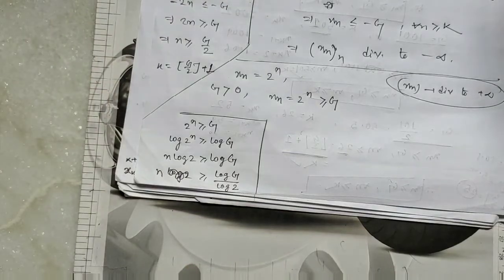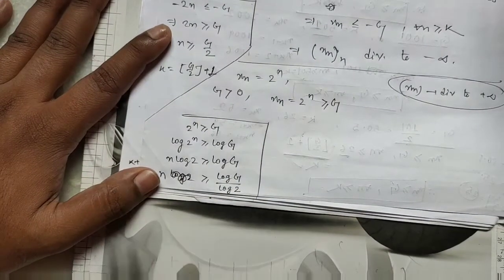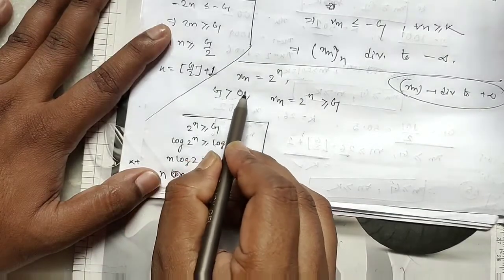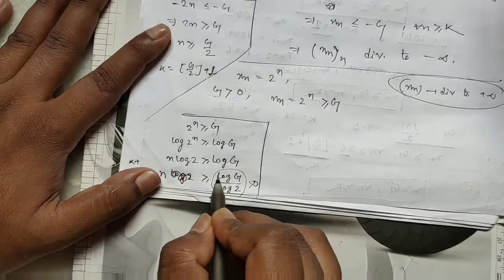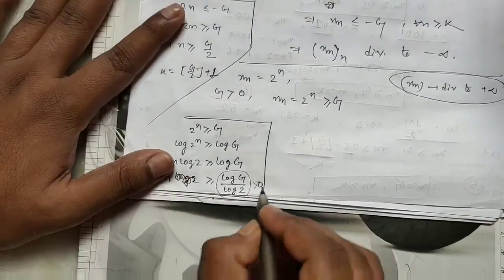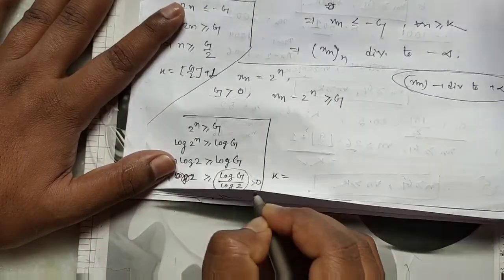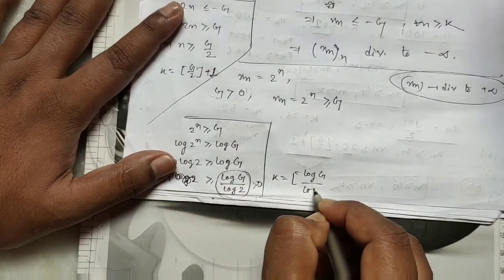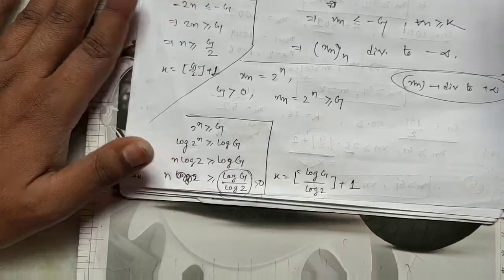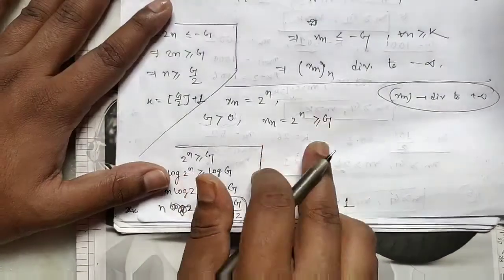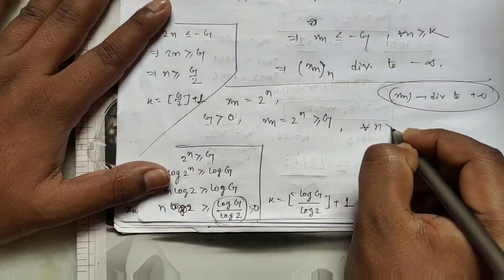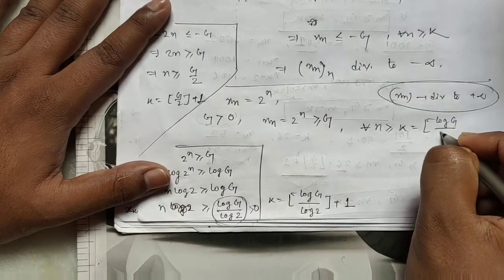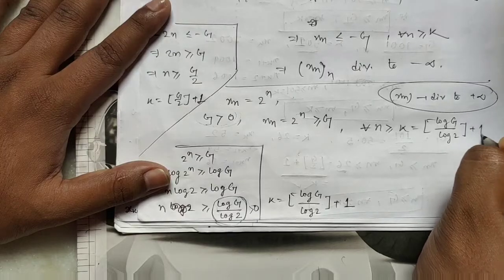Since g is greater than 0, however large, this is greater than 0. So here we take k equal to floor of log g by log 2 plus 1.